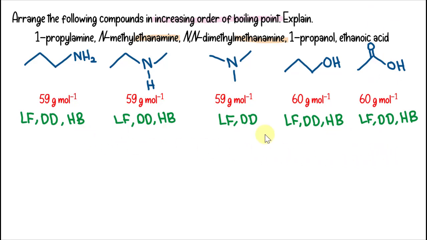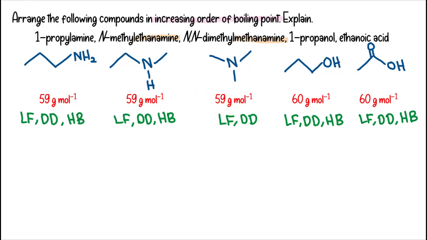To arrange in order of increasing boiling point, the one with only van der Waals forces comes first. Since the sizes are comparable, the van der Waals force is weaker than the hydrogen bond, so our tertiary amine will have the lowest boiling point.